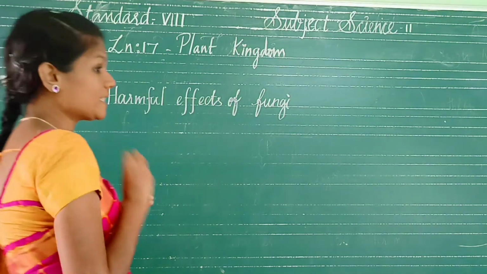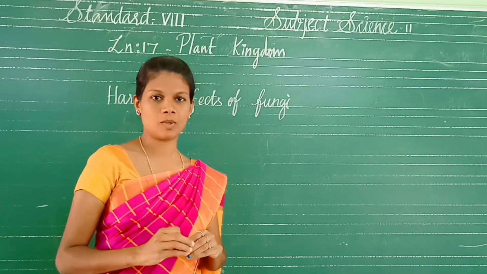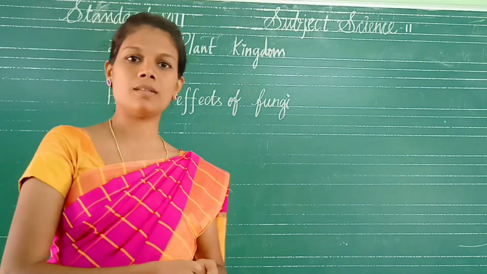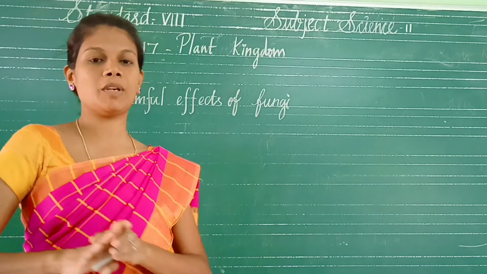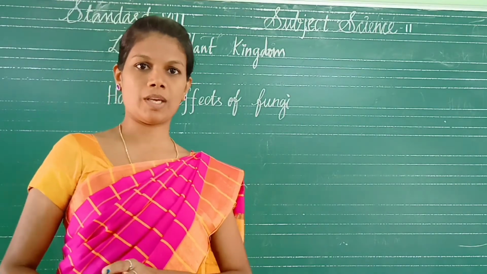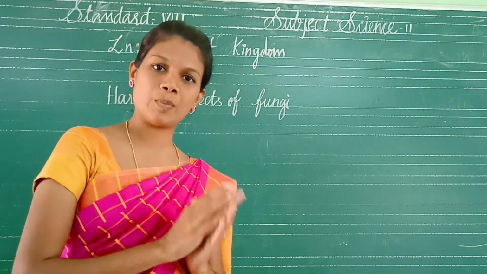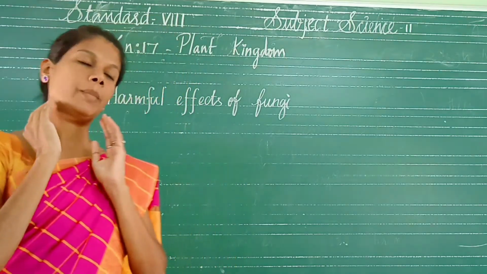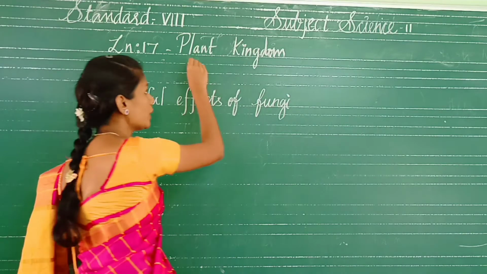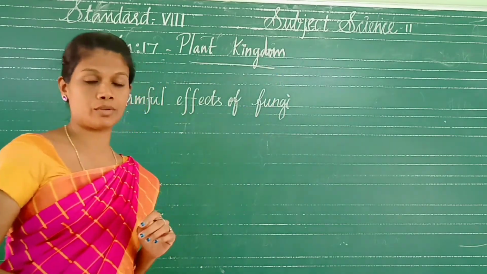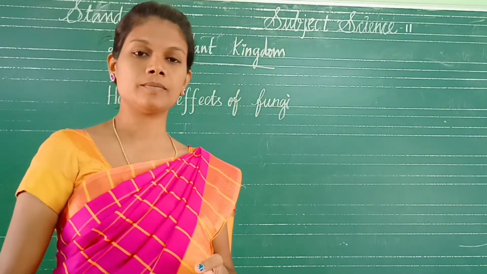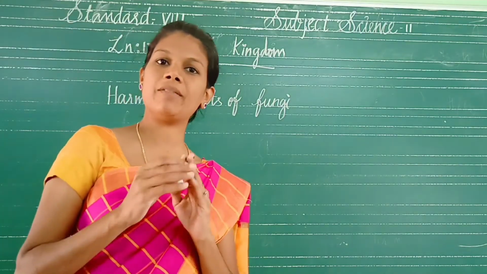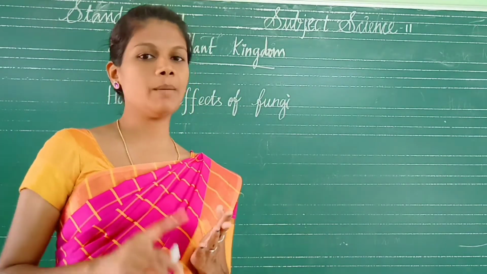Totally 8.7 billion species are there. Some live on the land, that is terrestrial species, and some organisms live in the ocean. 6.5 million species live on the land only. Mainly two kingdoms are there. Yesterday itself I told you. What are the two kingdoms? Plant kingdom and animal kingdom. The living organisms can be divided into two kingdoms.